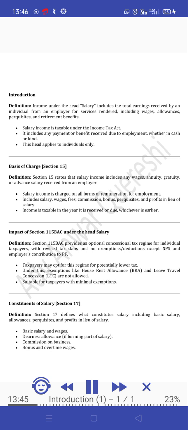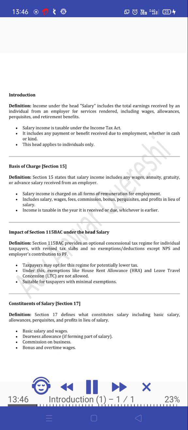Basis of charge, Section 15. Definition: Section 15 states that salary income includes any wages, annuity, gratuity, or advance salary received from an employer. Salary income is charged on all forms of remuneration for employment. It includes salary, wages, fees, commission, bonus, perquisites, and profits in lieu of salary. Income is taxable in the year it is received or due, whichever is earlier.